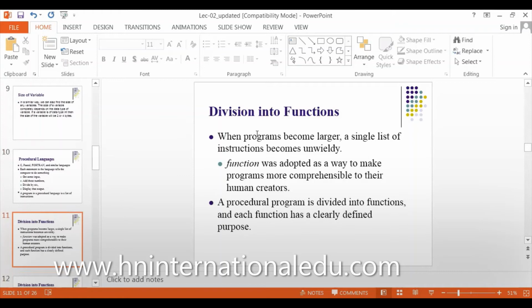Division into functions. When a program becomes larger, a single list of instructions becomes unwieldy. For example, you want your program to do a list of tasks, maybe 200 or 300 lines. That is a very large program, and it is very difficult for you to handle. The compiler can do it, but it can be difficult for a programmer. So what we do is call functions. Some functions are built-in, and we can make functions by ourselves.